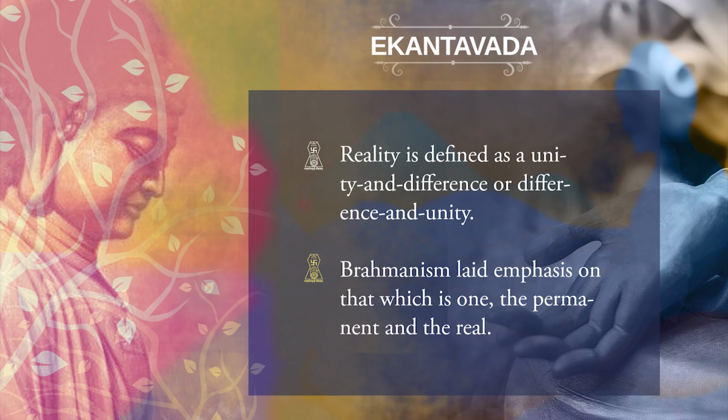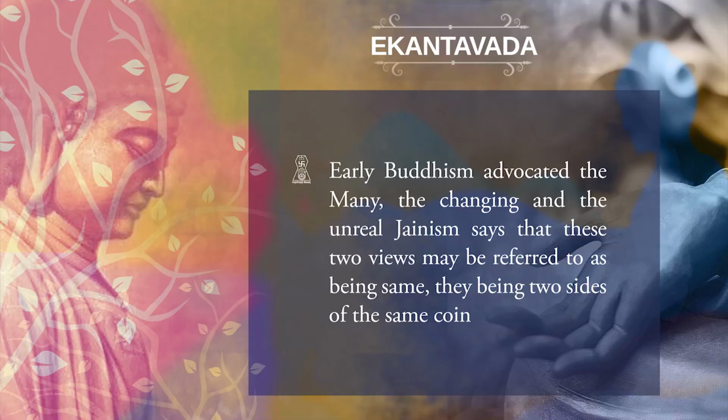difference, and unity. Brahmanism laid emphasis on that which is one, the permanent and the real. If we go to Shankara's Advaita Vedanta also, we will find that reality is one, reality is Advaita. It completely supports this particular system of Indian philosophy. These are complete supporters of Ekantavada. And so far as early Buddhism is concerned, it advocates the many, the changing, and the unreal. Jainism says that these two views may be referred to as two sides of the same coin.